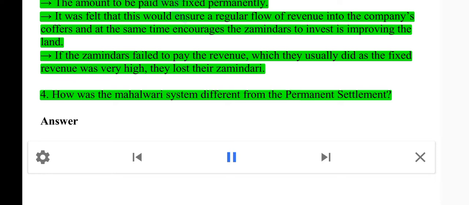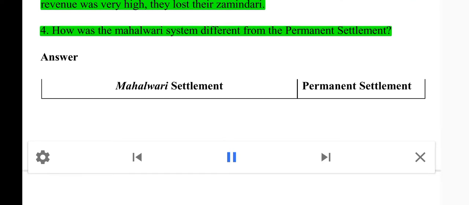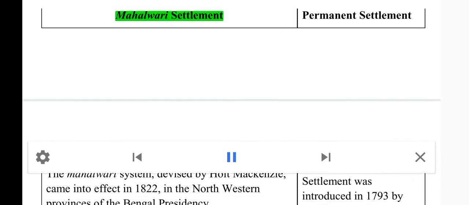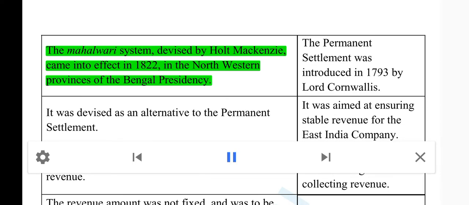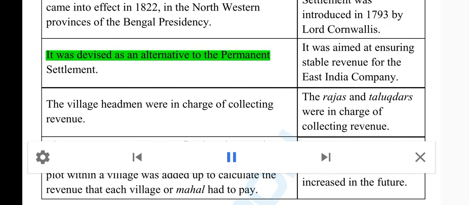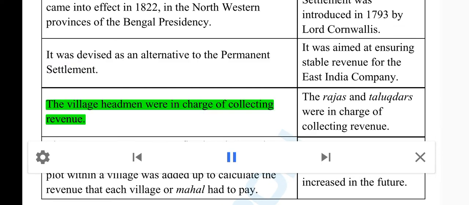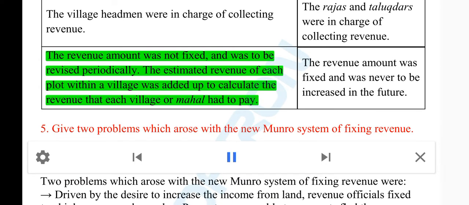4. How was the Mahalwari system different from the permanent settlement? Answer. Mahalwari settlement: The Mahalwari system, devised by Holt Mackenzie, came into effect in 1822, in the northwestern provinces of the Bengal Presidency. It was devised as an alternative to the permanent settlement. The village headmen were in charge of collecting revenue. The revenue amount was not fixed, and was to be revised periodically. The estimated revenue of each plot within a village was added up to calculate the revenue that each village or